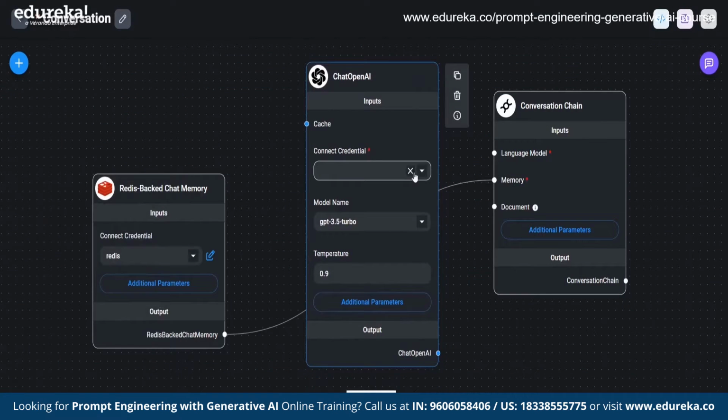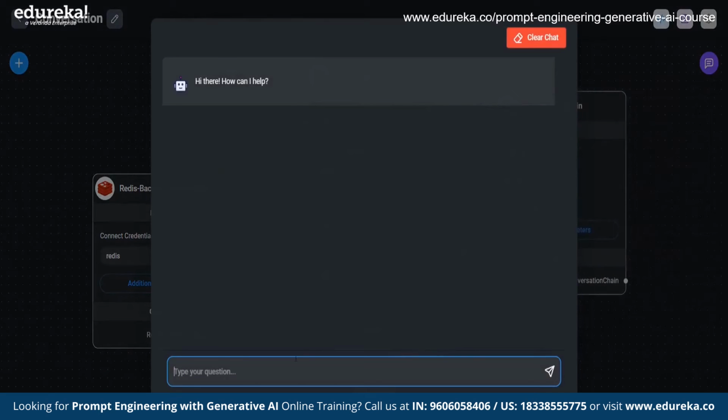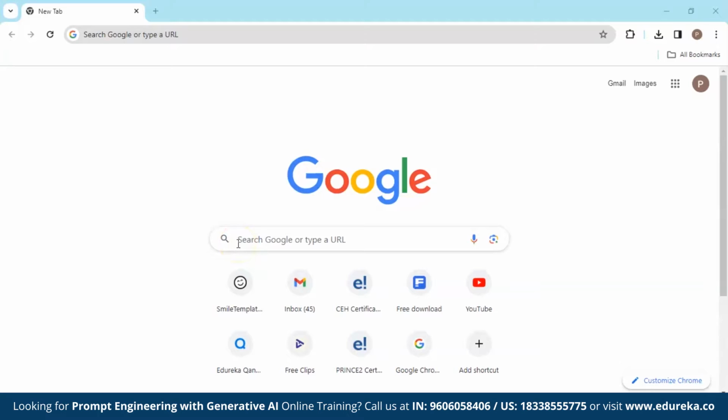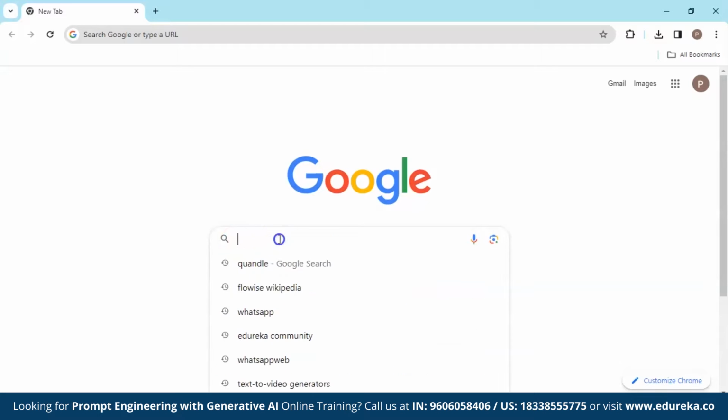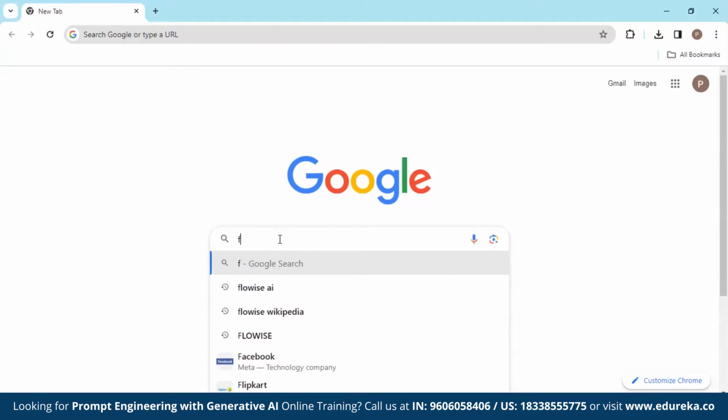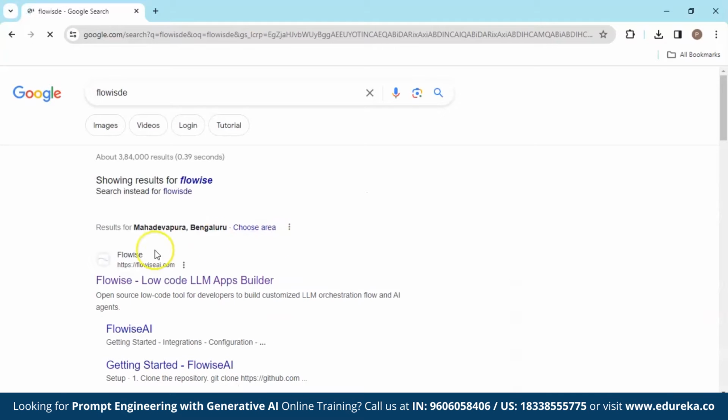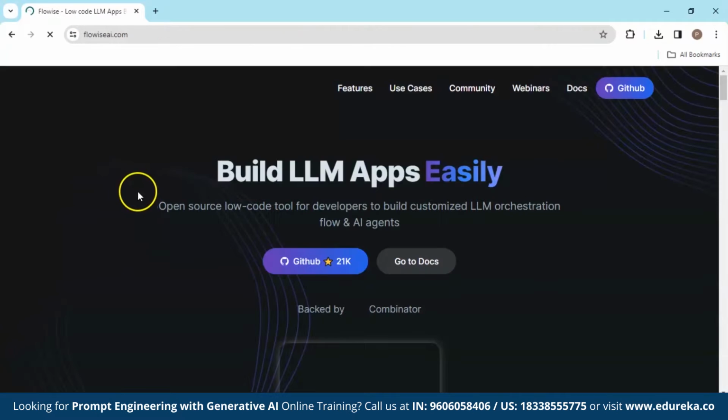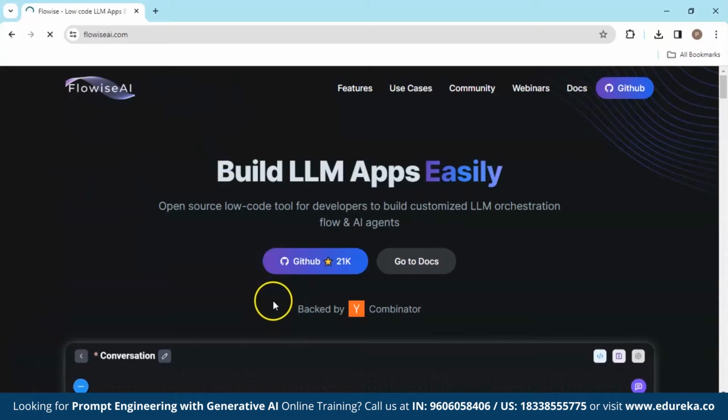So coming back to our video, firstly we need to equip our systems with some tools. So let's proceed with installing Flowise. Now, in order to install Flowise, we need to visit the Flowise official website. So let's check that out. So I'm going to type Flowise. Okay, so here's the official website of Flowise.